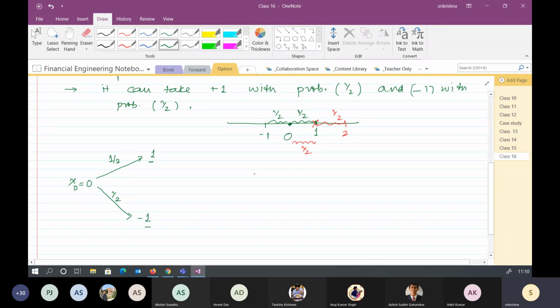Can you tell me what would be the expected value of x1? It will be half into 1 plus half into minus 1, so it will be 0.